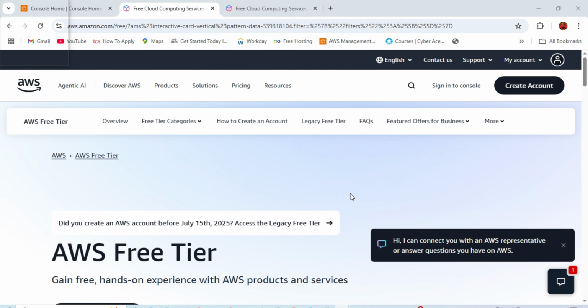So you'll not get that issue. First, if you have any existing account on AWS, try to avoid the information which you have used in your existing account. So what is happening here?